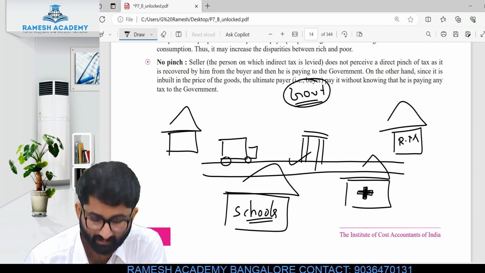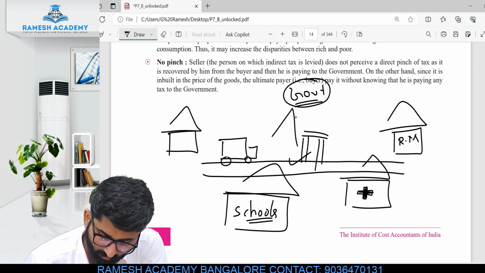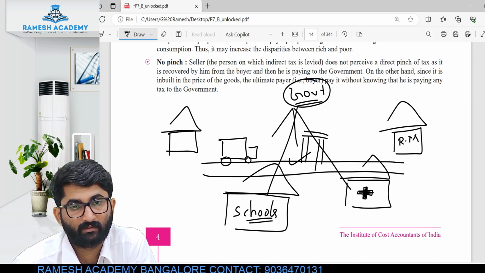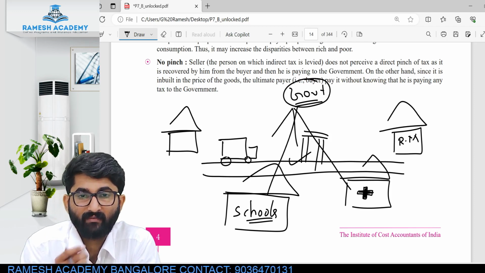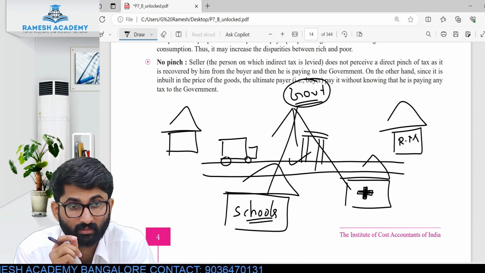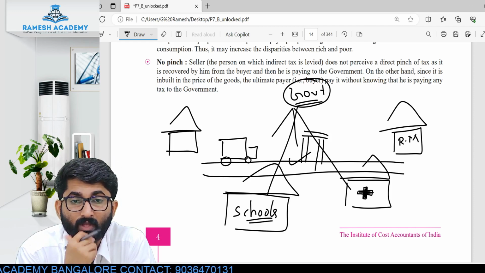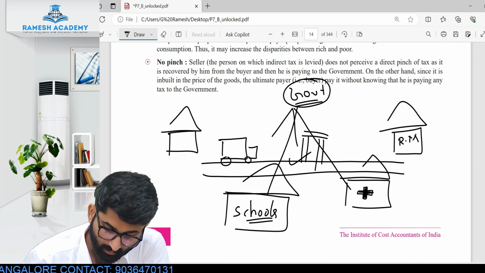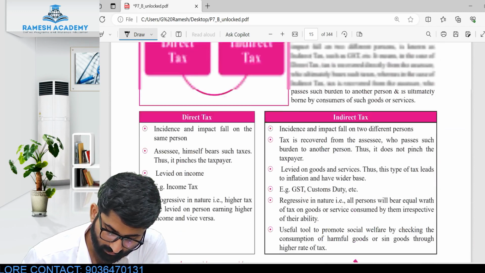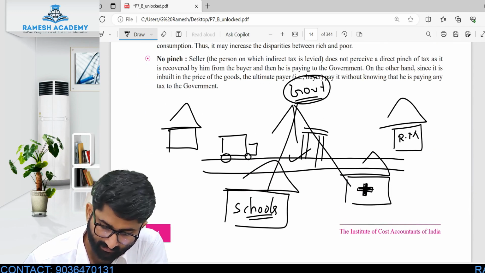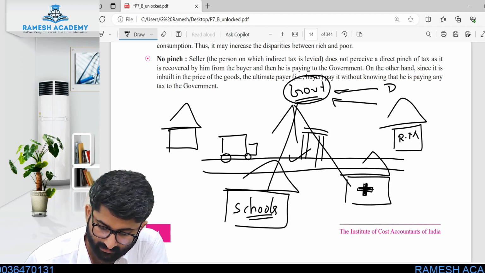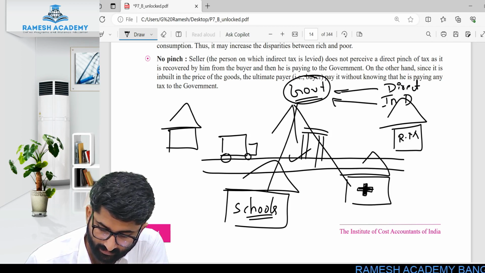Now the question is, the government has to pay for all these activities. To pay the amount, the government should have some income. Where will the income come from? The government will get income through two sources. One is direct tax. The other one is indirect tax.